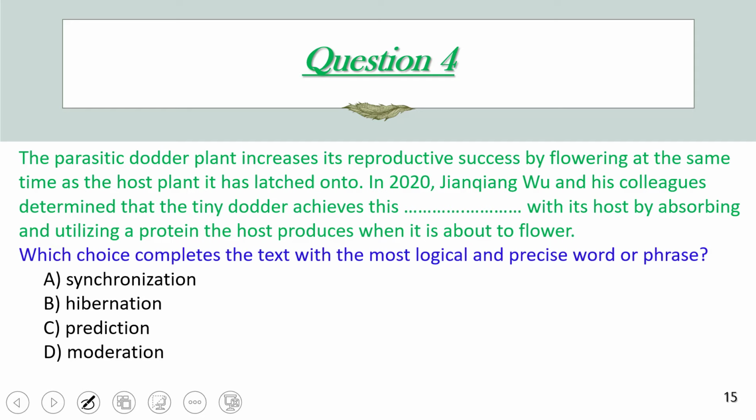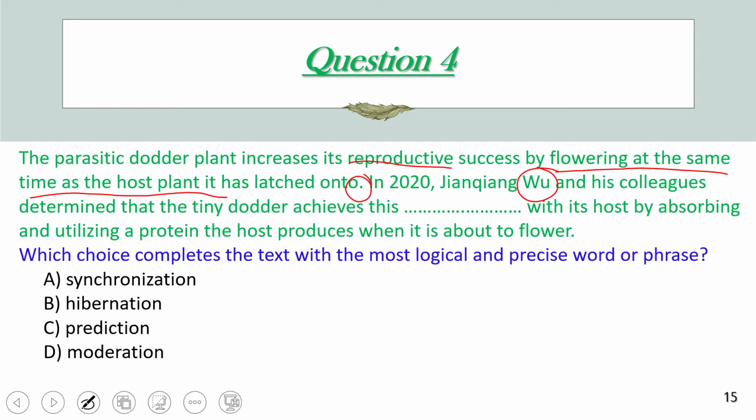Question number 4. The parasitic dodder plant increases its reproductive success by flowering at the same time as the host plant it has latched onto. Okay, here is another sentence. In 2020, Hoda and his colleagues determined that the tiny dodder achieves this what with its host by absorbing and utilizing a protein the host produces when it is about to flower.